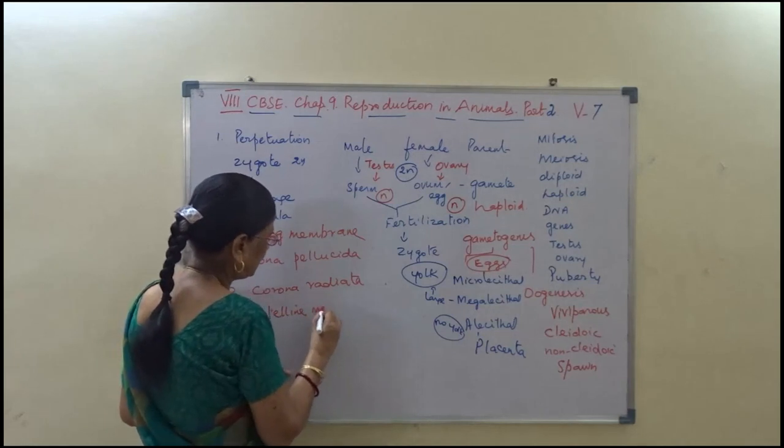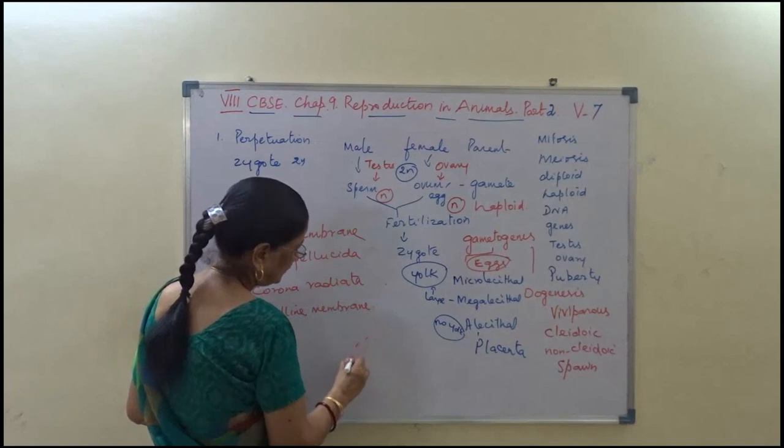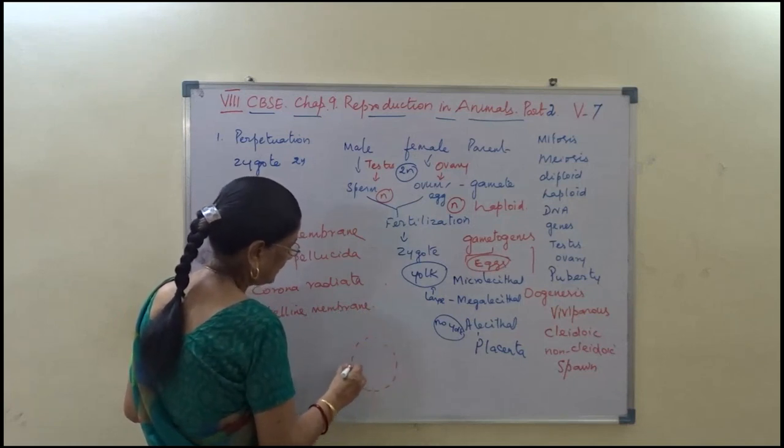Zona pellucida, corona radiata, and vitelline membrane.